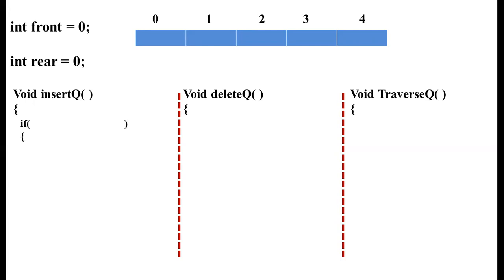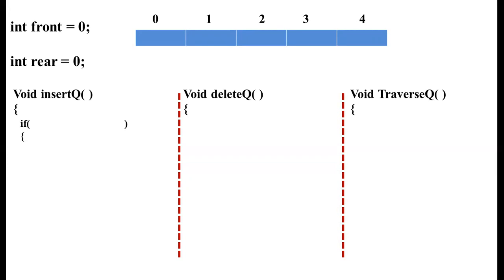First we need to check whether the queue is full or not, because if the queue is already full, then we cannot insert an element. In the same way, if we want to delete an element from the queue, we need to check whether the queue is empty or not, because if the queue is empty, then we cannot delete any element from it. Similarly, for traversing or displaying the elements, we need to check whether the queue is empty or not.